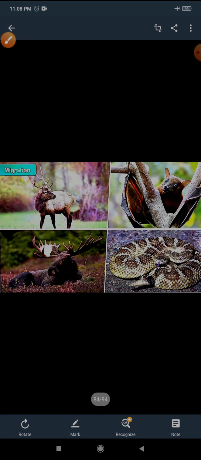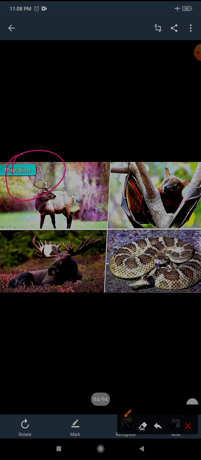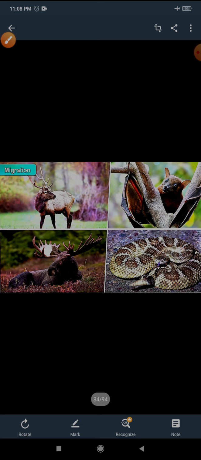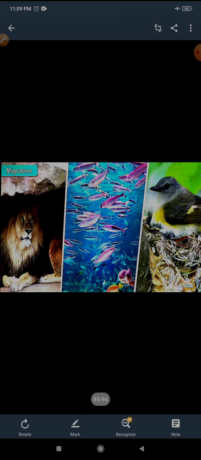Now migration. What is migration? Those animals mostly live in a natural habitat, but there are some that move over a large distance in search of food and water, to reproduce, or in search of better weather conditions. Such movement of animals in a group is called migration.